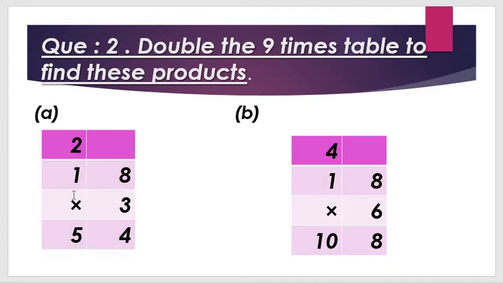That time you don't say, ma'am, I don't know the answer. Understood all students?